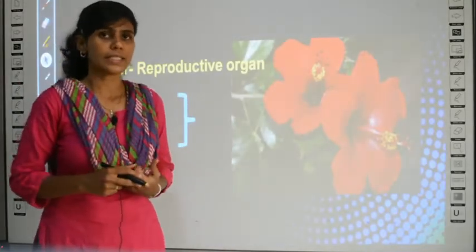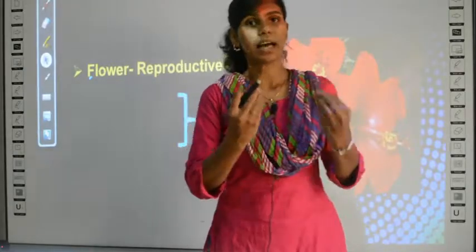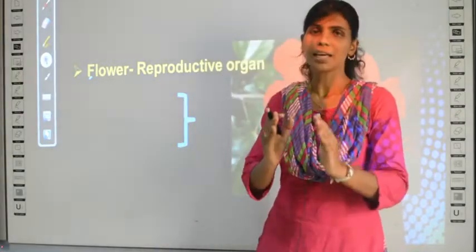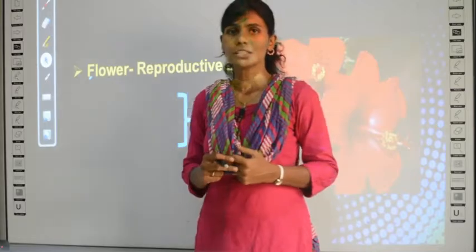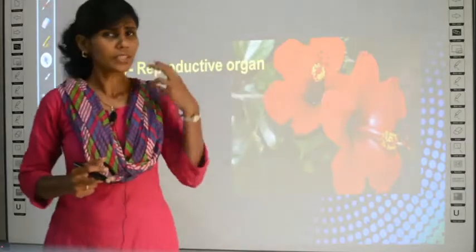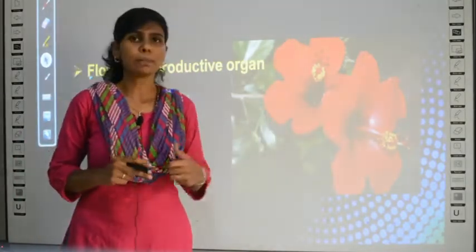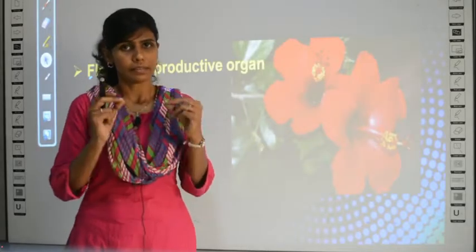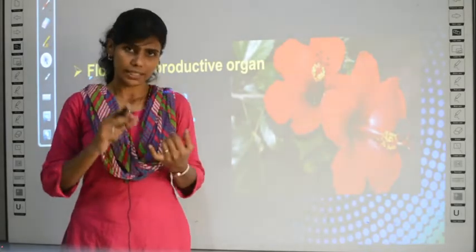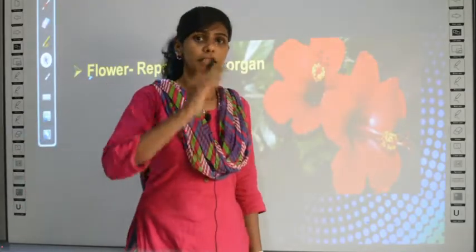But in other cases, in some plants, both the genders, both the gametes will be present in the same plant. In that case, it is called a bisexual plant or a bisexual flower. Clear? But here we are going to learn about a bisexual flower. Example is hibiscus. Here the reproductive organs, that is the male gamete as well as the female gamete, are present in the same flower.